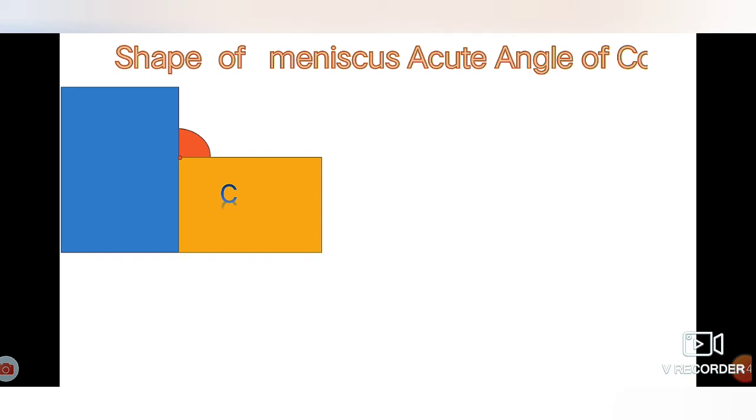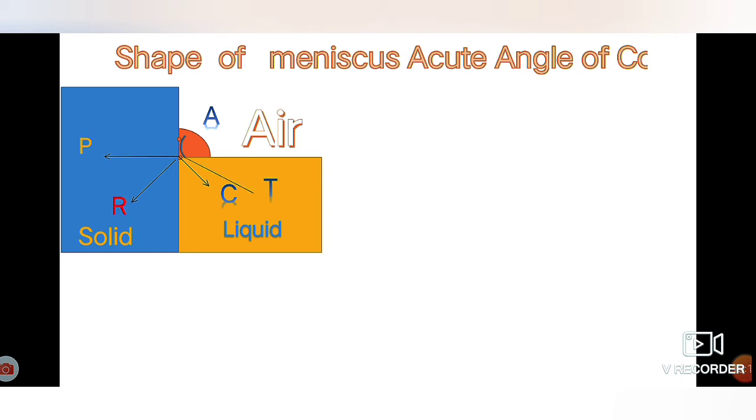Let us consider some molecules as shown in the diagram. Molecule A, a liquid molecule in contact with the solid wall. On this molecule, the cohesive and adhesive forces will act as shown in the diagram.